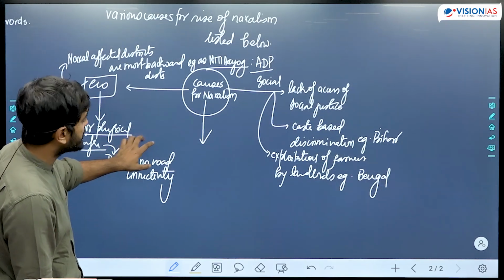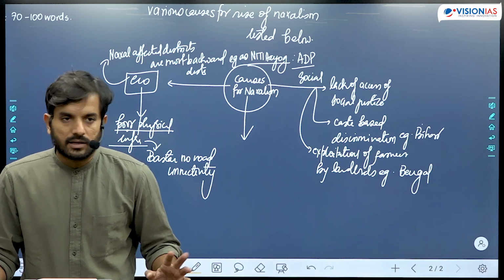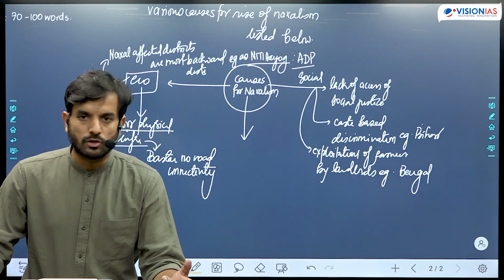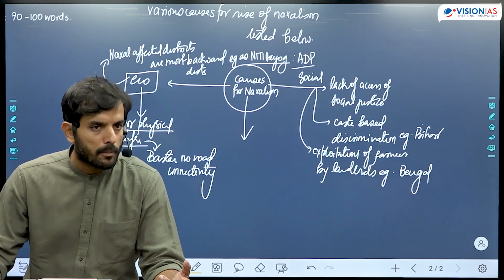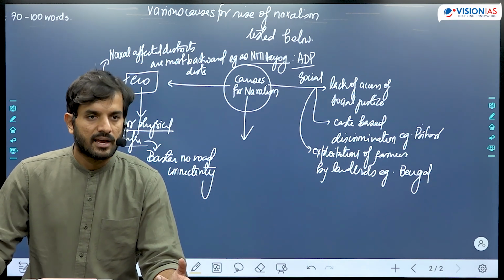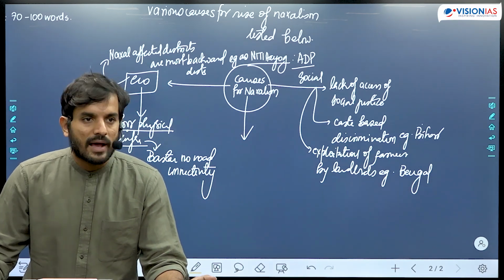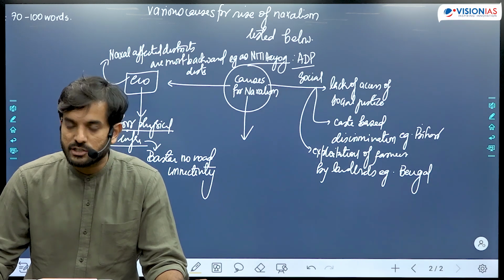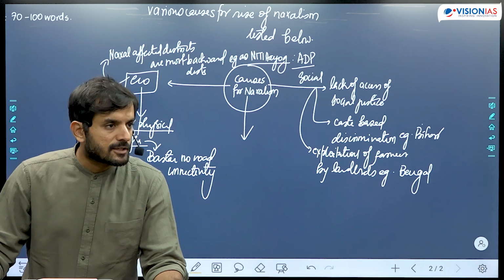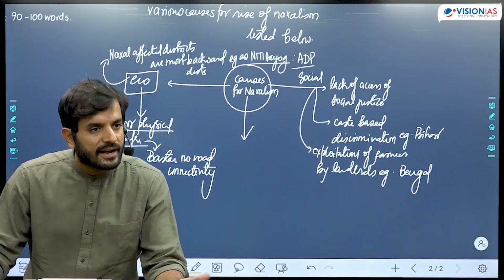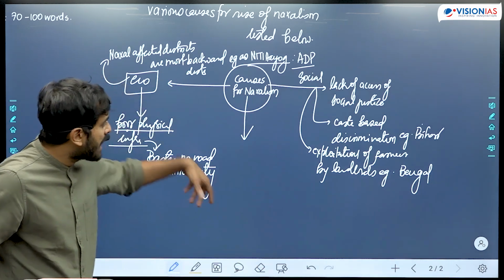See, in terms of explaining everything, we can discuss 50 things to write here. That the causes for the rise of Naxalism, economic ones, are that these areas do not have any educational facilities. There are no employment opportunities available in these areas. These areas have been completely cut off from the rest of the country. As a result, it has become much easier for the Naxalites to establish their presence in these areas. Because of the absence of any government machinery, Naxalites have become the de facto government of these areas, and so on and so forth. So you can write all those things.